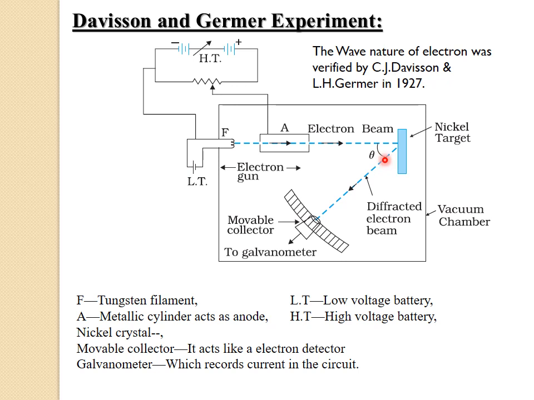Then this experiment is repeated by changing the accelerating voltage from 44 volts to 68 volts. So here we have to increase the potential gradually with the help of a high voltage battery from 44 volts to 68 volts.